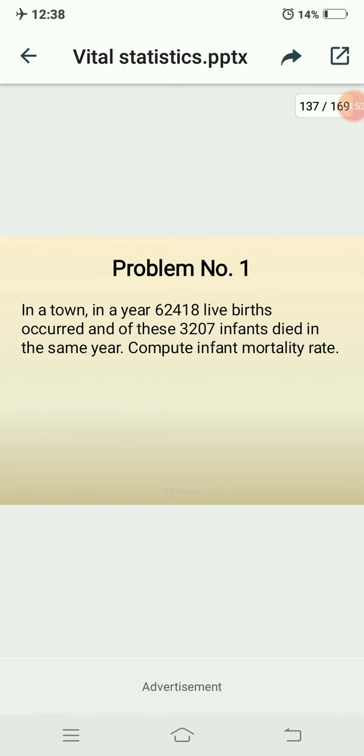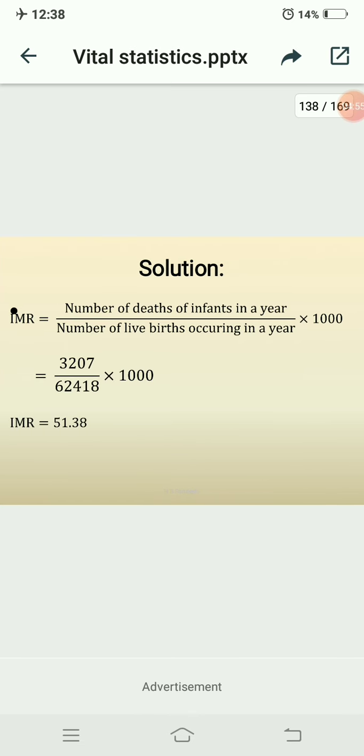So you need to substitute the formula. Number of deaths of infants in a year is 3207 and the number of live births occurring in a year, that is 62,418, and multiply by 1000. Here you get the corresponding infant mortality rate, that is nothing but 51.38.